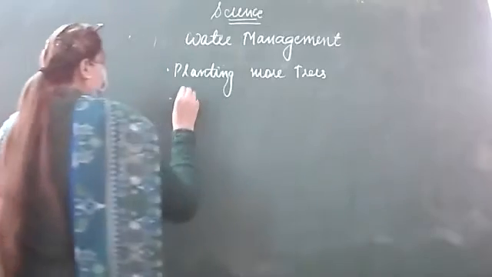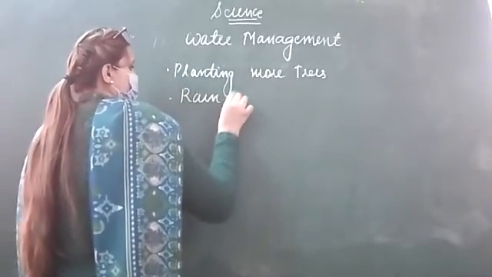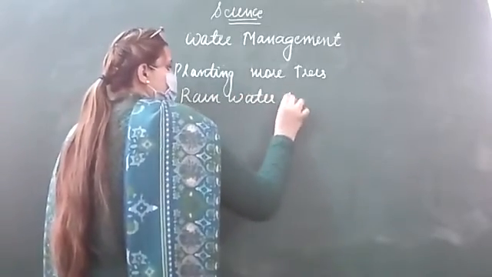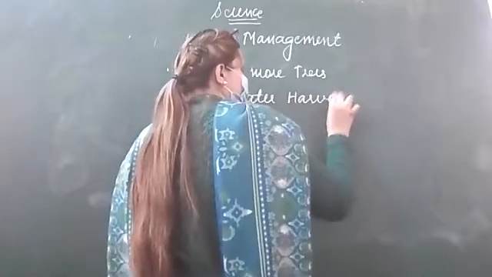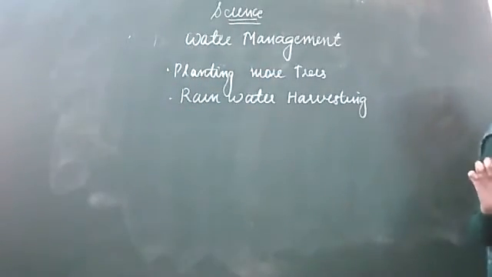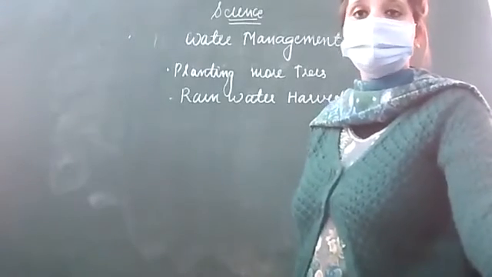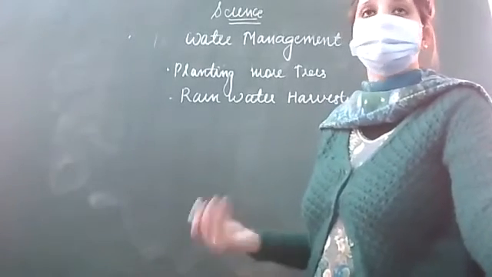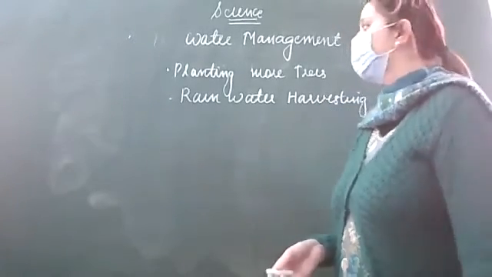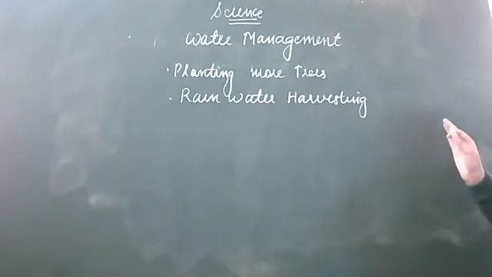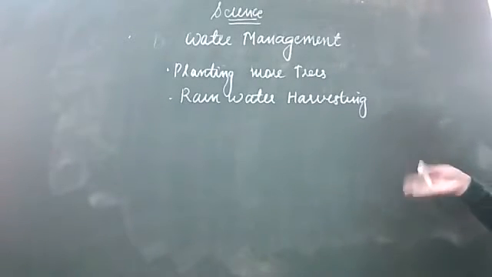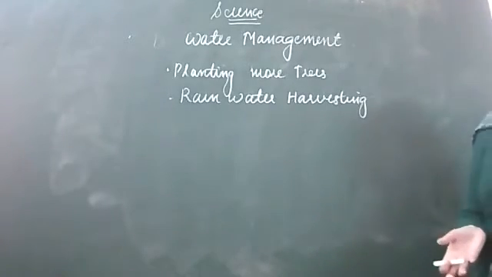The second method is the rainwater harvesting method. Rainwater harvesting means that we are conserving the rainwater for our future use. We can use rainwater harvesting techniques to conserve water, where we collect that water and use it.